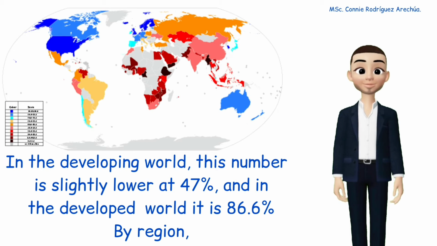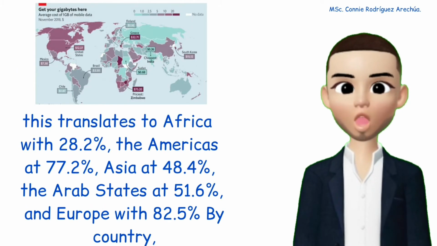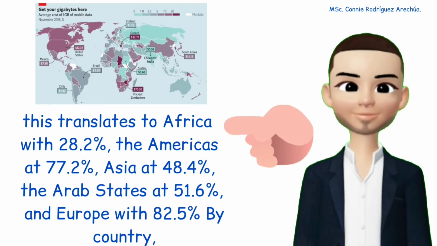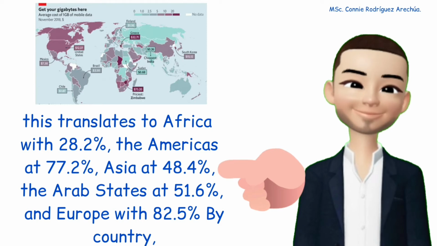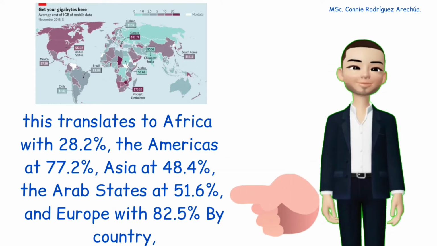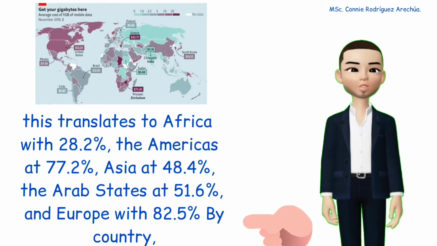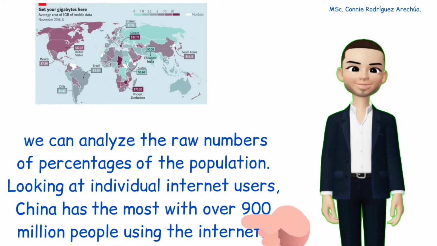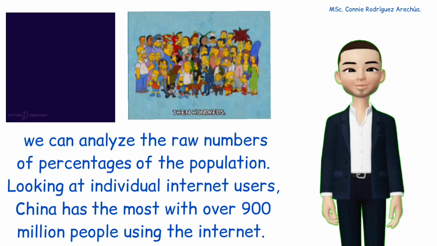In the developing world, this number is slightly lower at 47%, and in the developed world it is 86.6% by region. This translates to Africa with 28.2%, the Americas at 77.2%, Asia at 48.4%, the Arab states at 51.6%, and Europe with 82.5%. By country, we can analyze the raw numbers of percentages of the population.